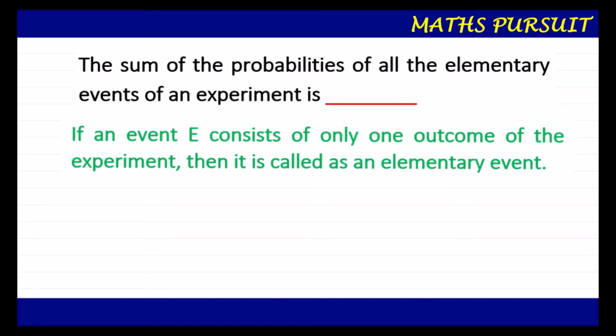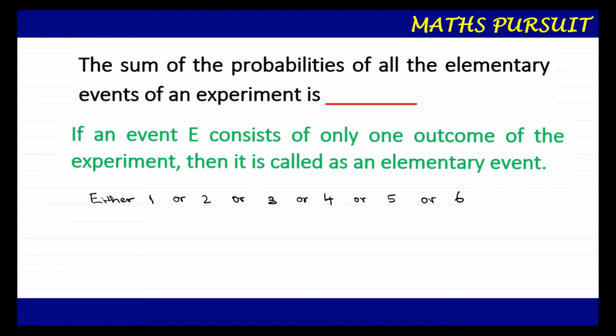Now guys, let us take the example of a dice. If we throw a dice, we will get either one or two or three or four or five or six. That's all. Any one of the digits will be on the top of the dice. Once we throw a dice, we will end up getting 1, 2, 3, 4, 5 or 6.